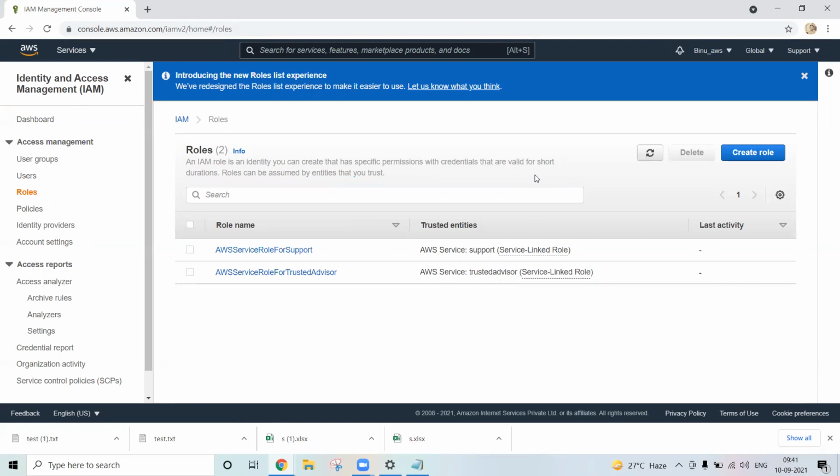Let's say you have developed one application, and that application will access an AWS S3 storage bucket. So usually in the application you have to specify the username and password through which my S3 bucket will be accessible, right? You have to specify. Got it?